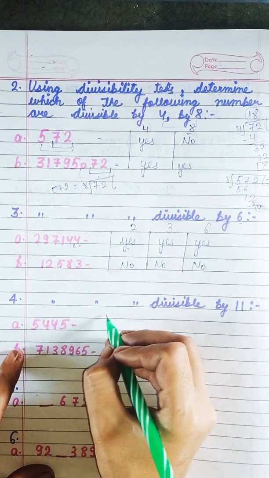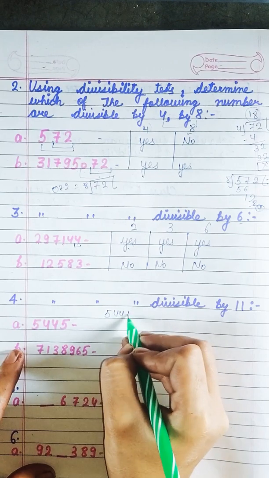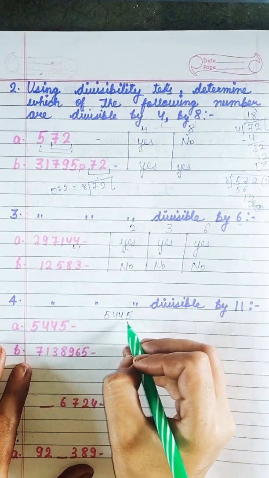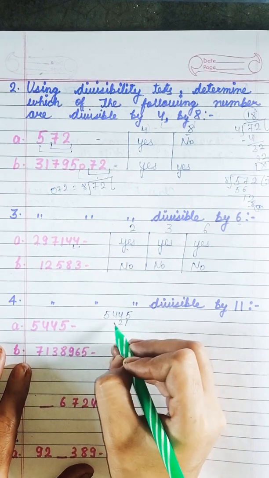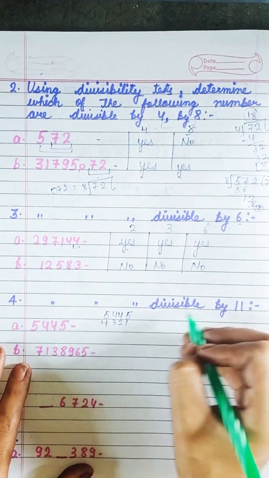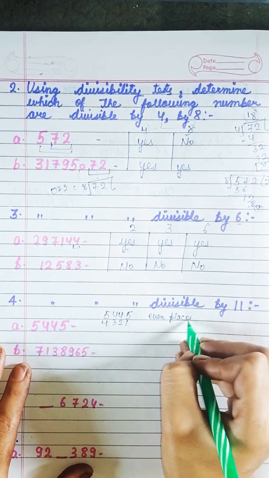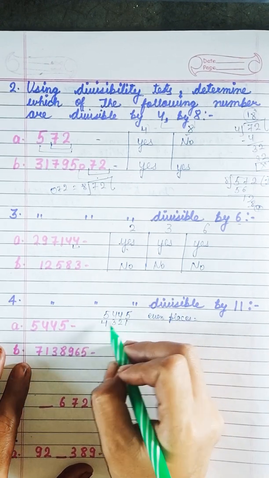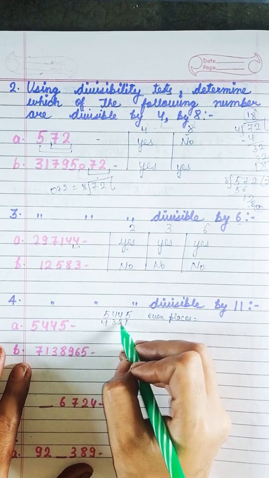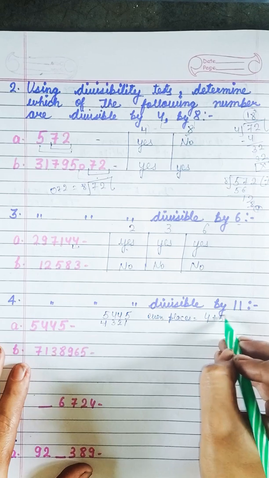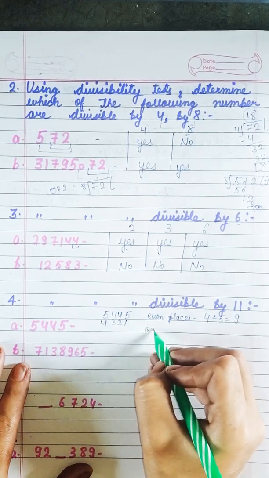We will take this 5 4 4 5. First we will write its places 1 2 3 4. Okay, now even places are 2 and 4. In the place of 2 it is 4, and in the place of 4 this is 5. This is 9. Odd places.